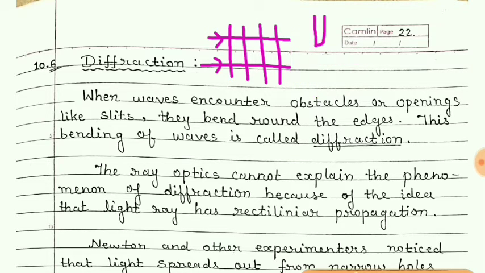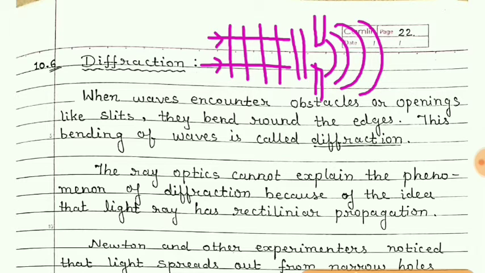They will bend. Means what will happen when this wave will pass through this slit? They will start bending in this way. It is because initially these rays were parallel coming from the source S, but when the part of this wavefront from S passes through this slit, what happens? It is diffracted from both the edges. So this is known as diffraction of wave.